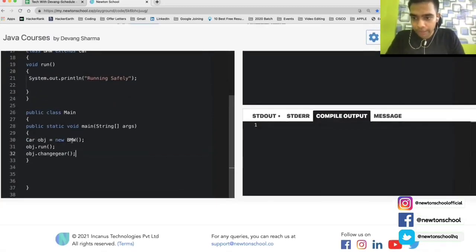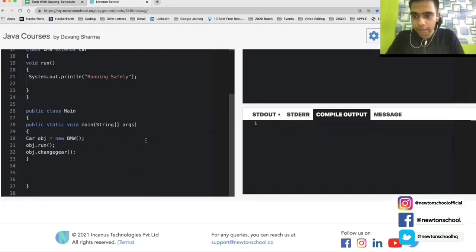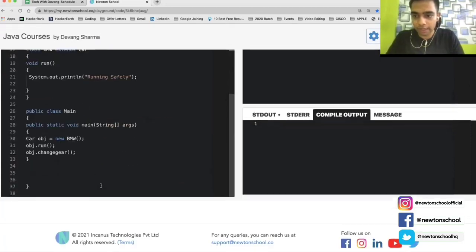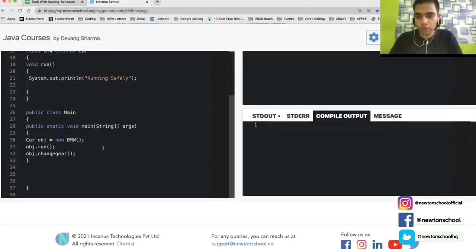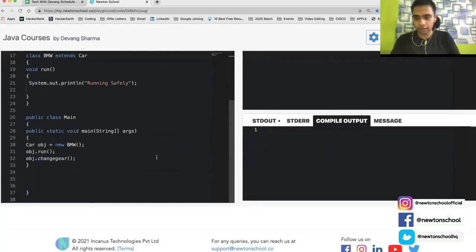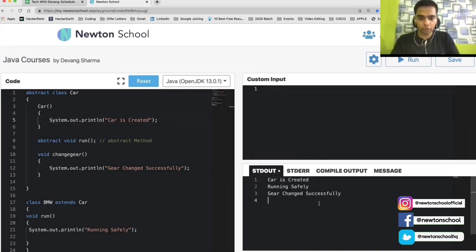My output should be, when I create the new BMW, it should come here and say car is created. Then I would say object.run, so it will say running safely. And the last time, calling the change gear, my output should be something like gear change successfully. So there should be 3 lines. First, car is created, then running safely, and then gear change successfully. Let's see if we have done it correctly or not. Yes, correct. This is the output.